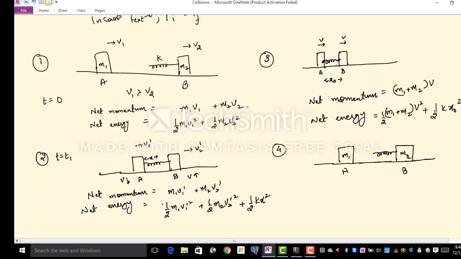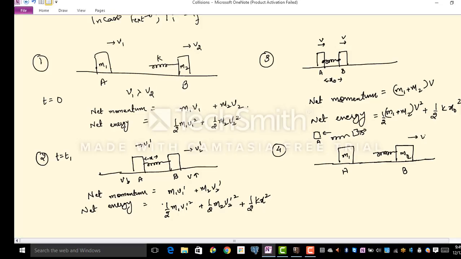Now, when the spring was compressed by maximum amount, when the spring started decompressing, the spring applied, so okay, I'll draw it here, the spring applied some amount of force to block A in the backward direction, and the same spring applied force to block B in the forward direction, which means this block A will be decelerated and block B will be accelerated, which means the velocity of B is going to be more than velocity of A. That too, if it comes to you intuitively, really nice. If it does not, please do not bother. Your mathematics will give you all the answers.